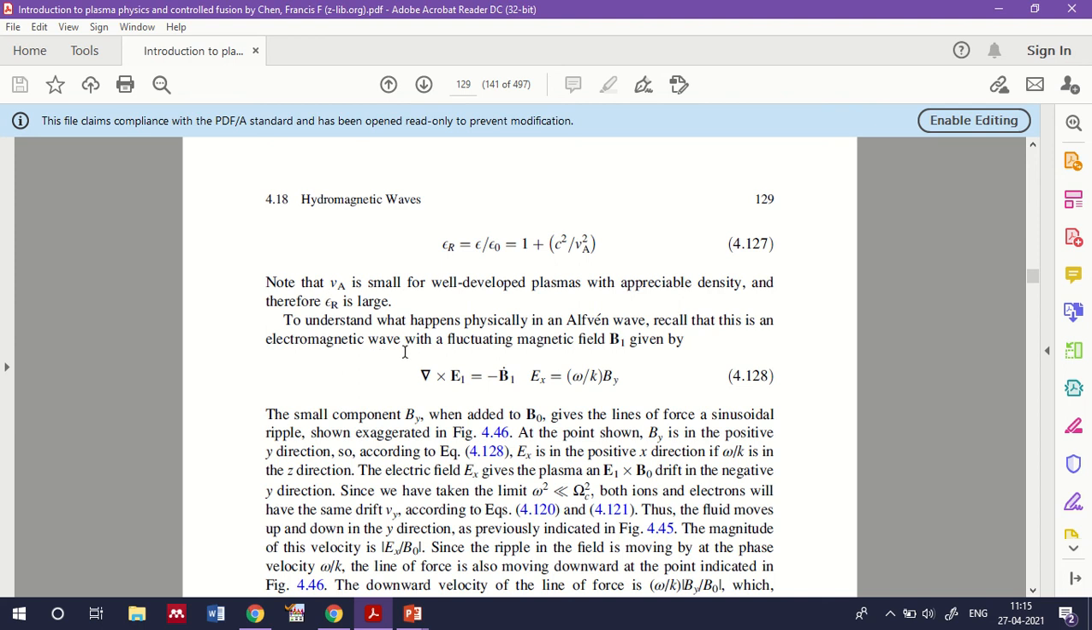To understand what happens physically in the Alfvén wave, we can recall the equation del cross E1 is equal to minus B1 dot. What is B1 dot? It is minus dou B by dou t. So Ex will be equal to omega by k into By. This is an electromagnetic wave with a fluctuating magnetic field, B1 will be like this, and the electric field and the magnetic field are perpendicular to each other.